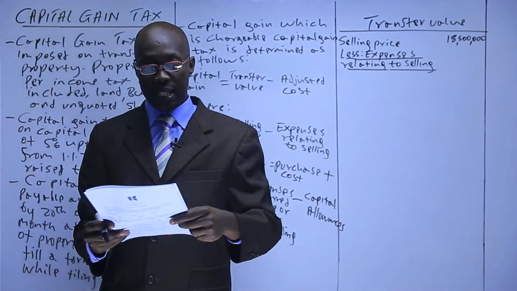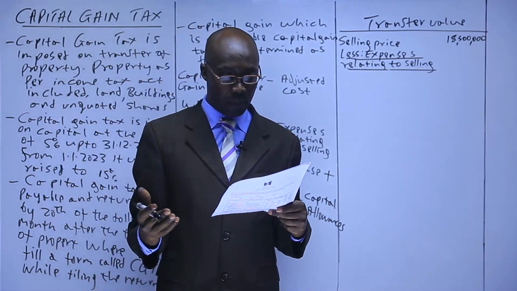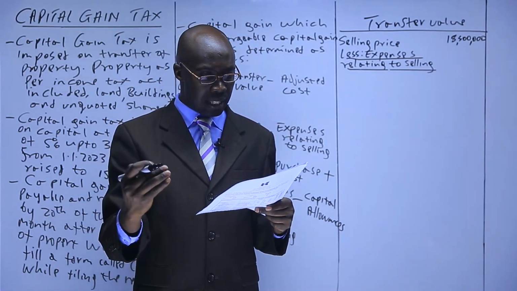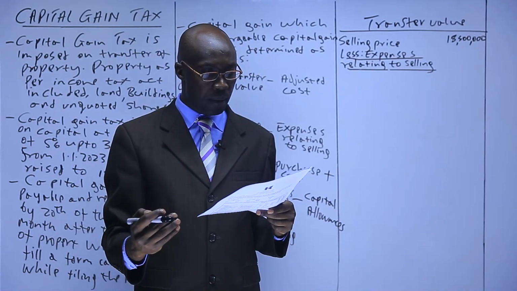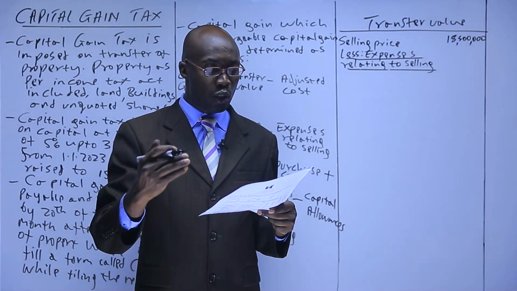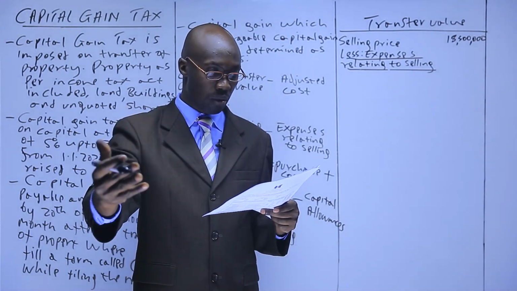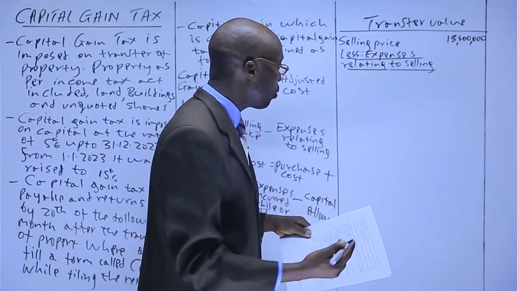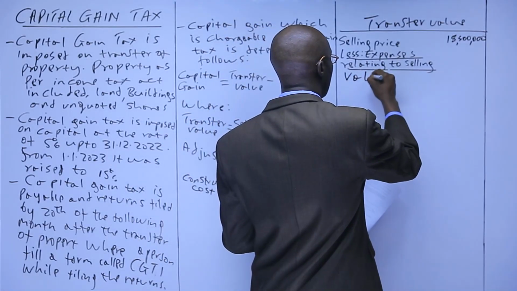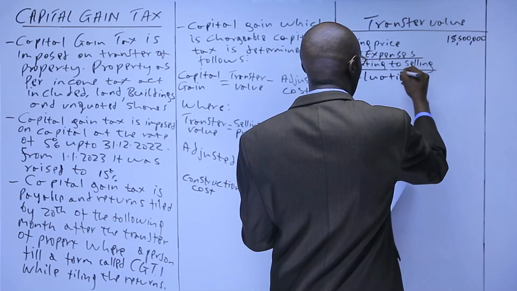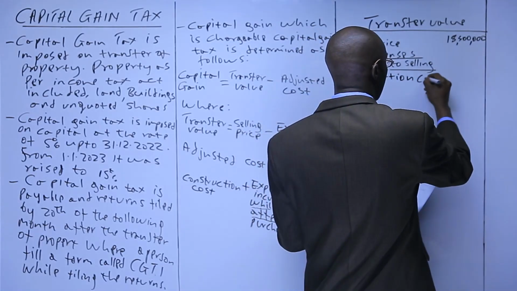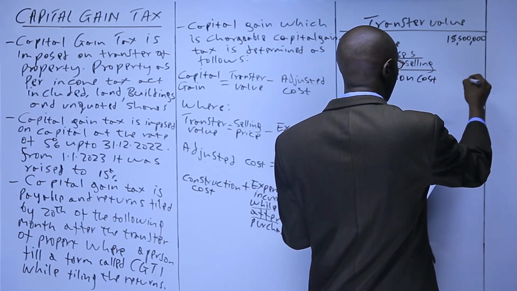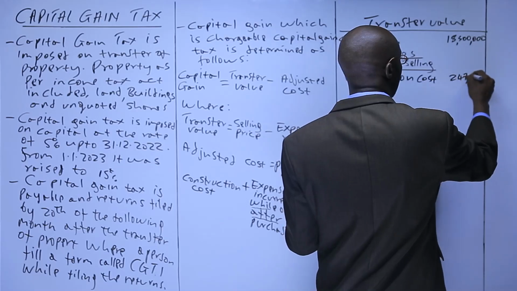So which expenses did he incur when he was selling? In this case, we are told, before the additional information, the following costs were incurred to dispose of the property. So we have valuation. Those are the ones relating to disposing, which we have 247,000.